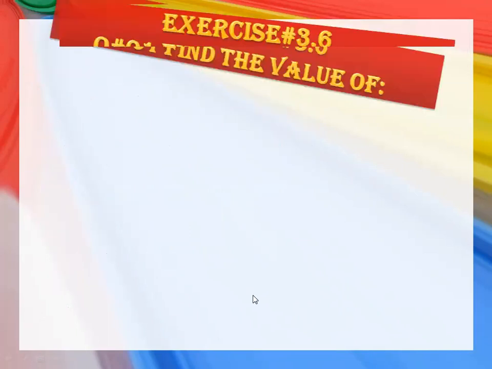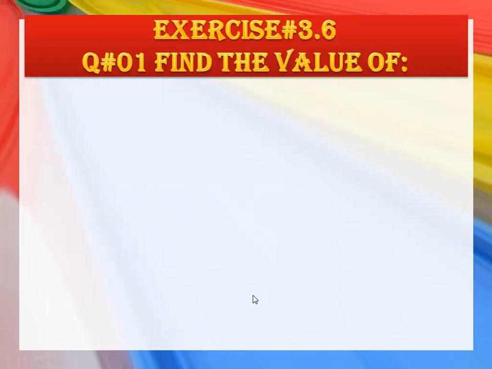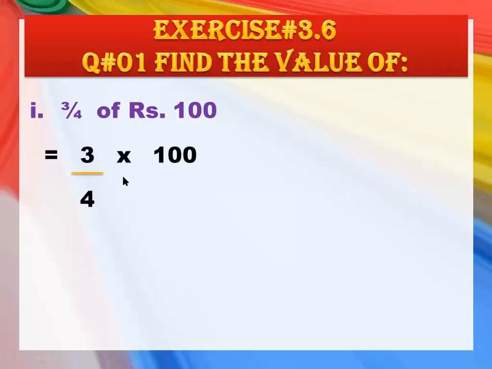Now let's start from exercise number 3.6, question number 1. Find the value of. What you have to do here is find the value of this question. It means you have to tell what 3 over 4 of rupees 100 will be. You have rupees 100, and what will 3 over 4 of it be? So what does of mean? Of means multiplication. So simply you will write 3 over 4, replace of with multiply, and then your 100.